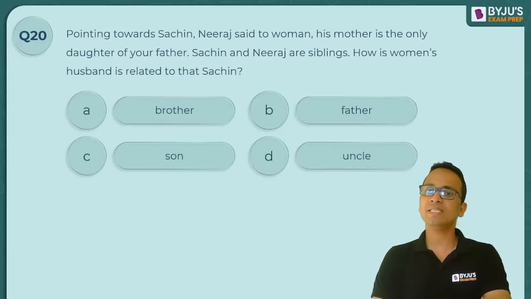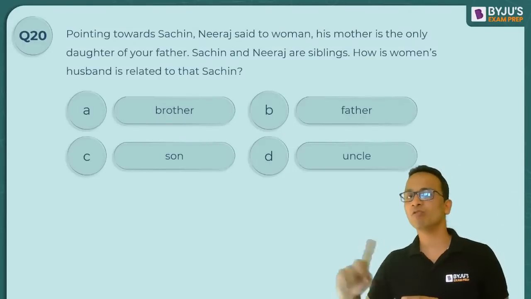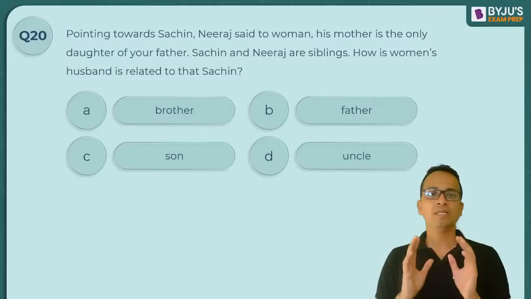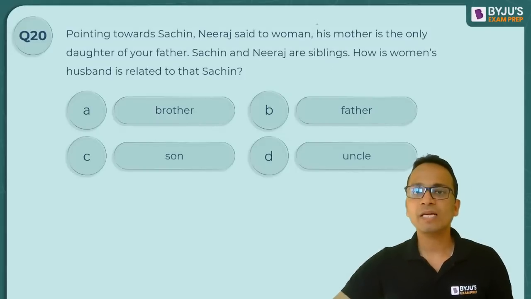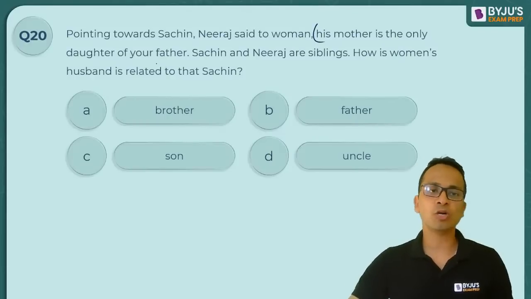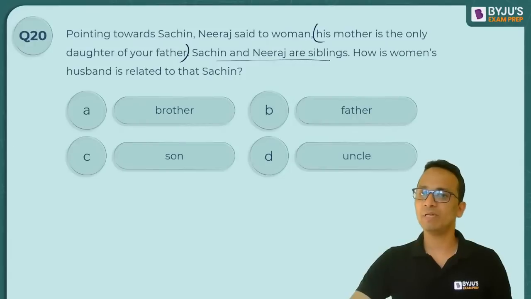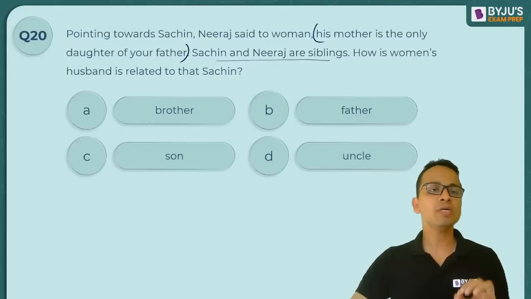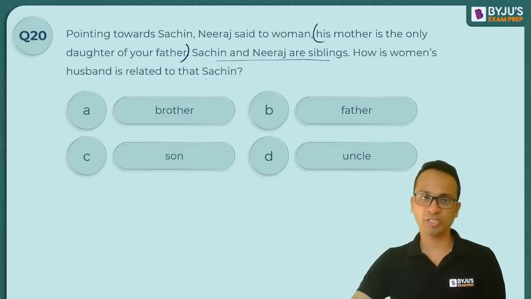Pointing towards Sachin, Neeraj said to a woman. अब सचिन की तरफ पॉइंट कर रहा है और एक वुमेन से बात कर रहा है. नीरज said to a woman, क्या बोल रहा है वो? His mother is the only daughter of your father. Sachin and Neeraj are siblings. This is given. So how is woman's husband related to Sachin?